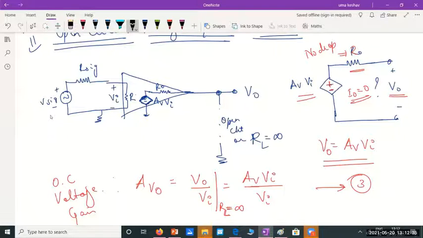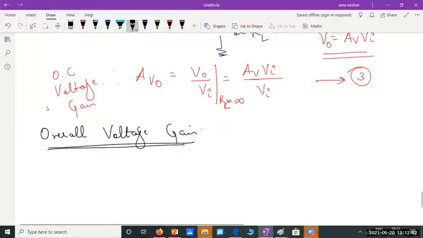It is Vsig. Vi is not the actual input. Vi is only the value which appears on the input of the amplifier. But actually, we have a measure of this voltage because this is the one which we are connecting from the signal generator. So, the overall voltage gain is defined as Gv.